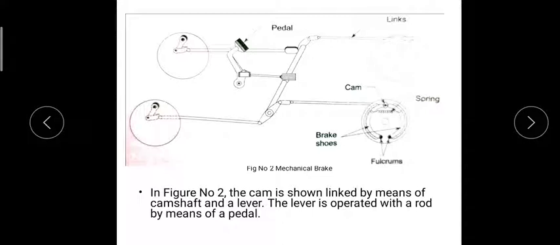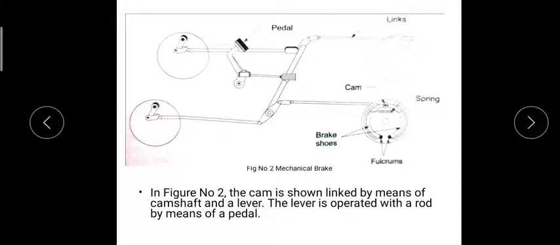Okay, so the next part is another part, the fulcrum. So here the fulcrum is just to maintain the balance of the lever which is connected to the cam and the pedal. Now the mechanical brake, as I have told, is connected to all the other three wheels, this one and this one.